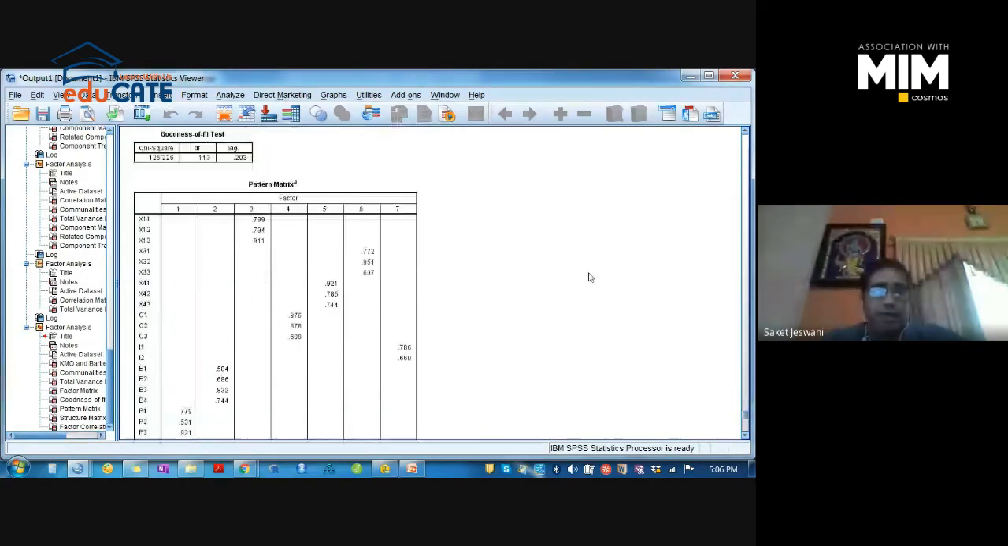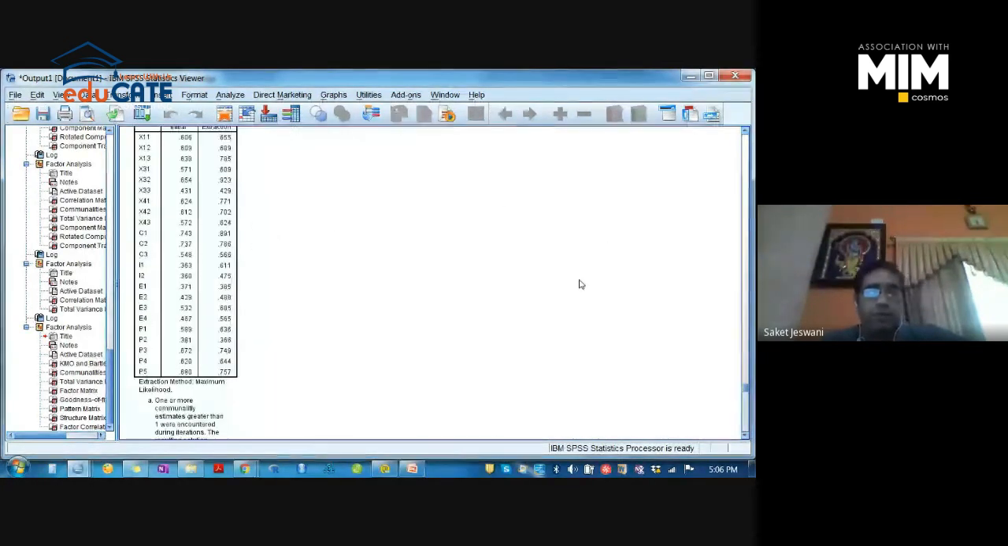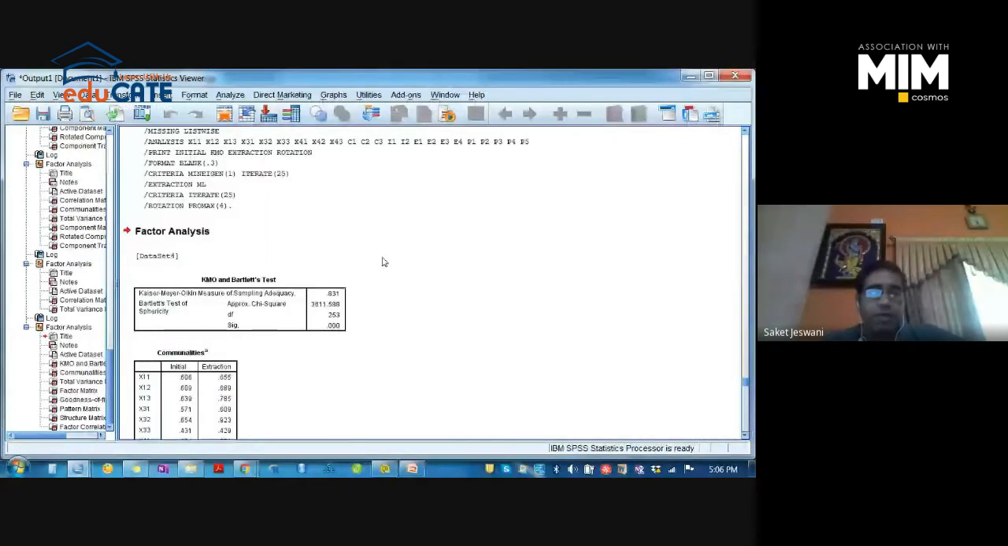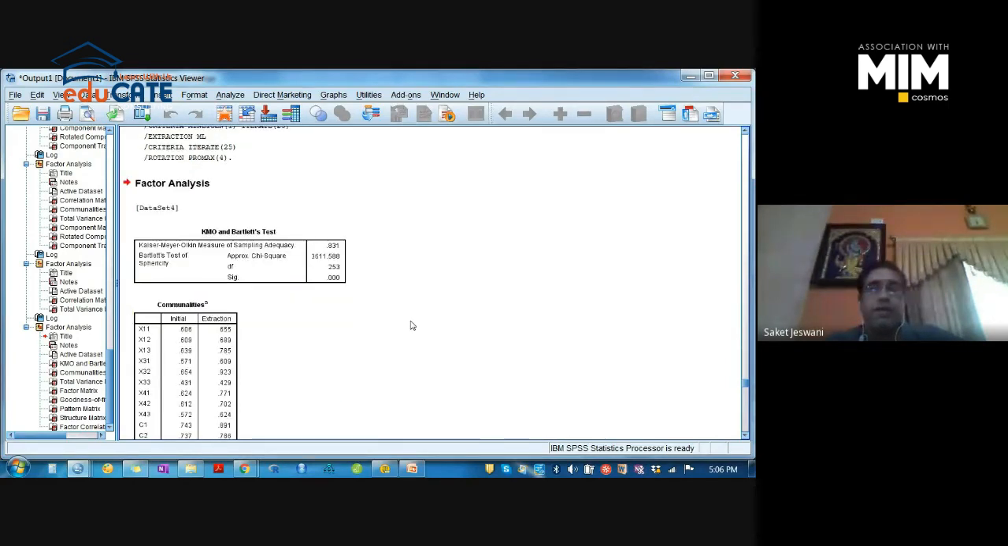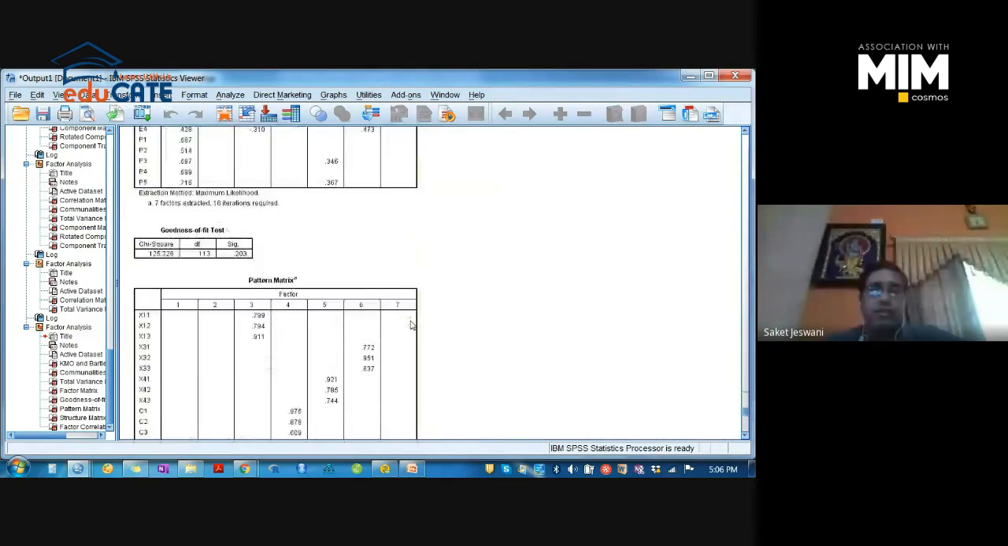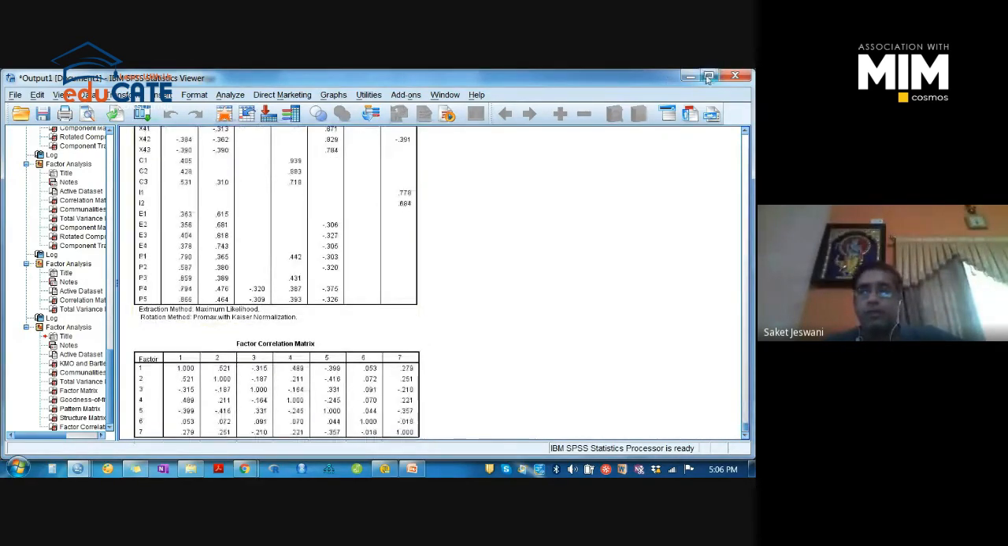And see, this is the KMO and Bartlett's test. The KMO value should be greater than 0.7, and the significance value in Bartlett's test should be less than 0.05. If you have achieved this, it means your data is good enough to go for further analysis. This is how factor analysis is basically done. Any doubt till now?